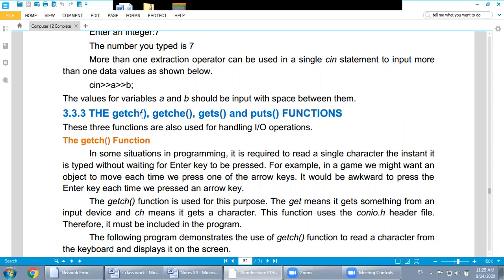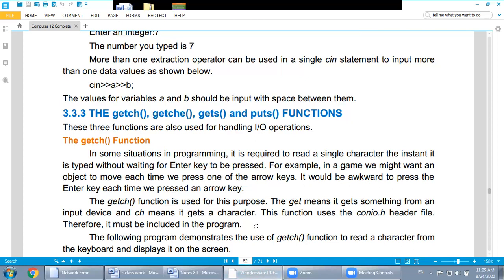Any word which has a starting and closing parenthesis after its name shows that it is a function. Watch over here, getch also has the starting and the closing parenthesis. This one is a function. gets is a function, puts is a function. Now what is the definition of the getch function?